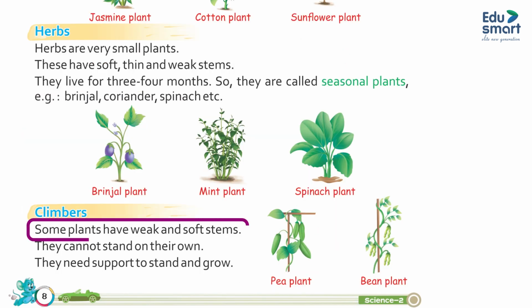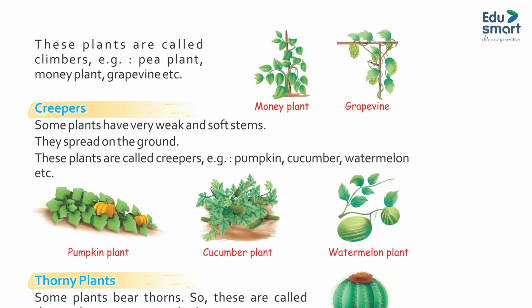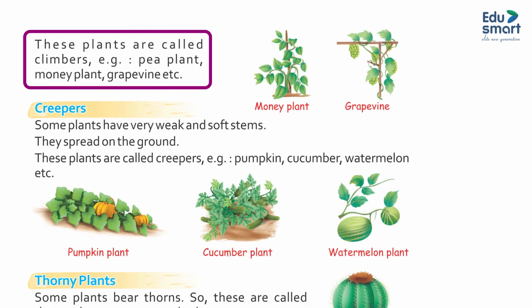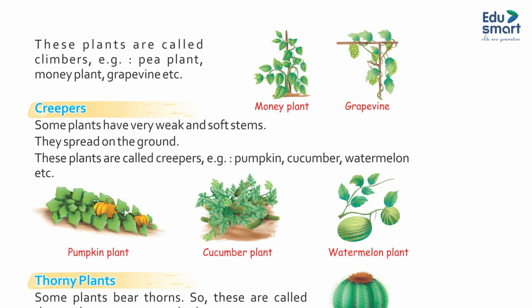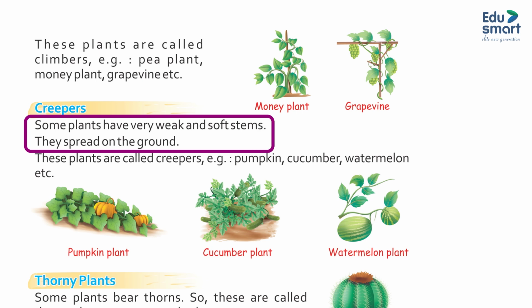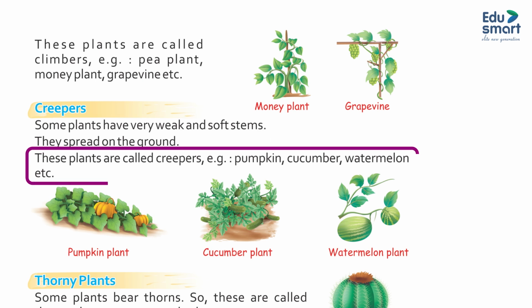Climbers. Some plants have weak and soft stems. They cannot stand on their own. They need support to stand and grow. These plants are called climbers. Example: pea plant, money plant, grapevine, etc. Creepers. Some plants have weak or soft stems. They spread on the ground. These plants are called creepers. Example: pumpkin, cucumber, watermelon, etc.